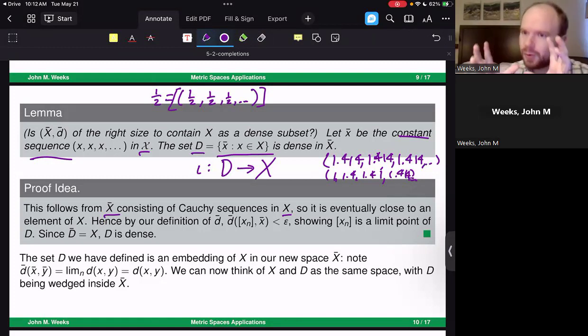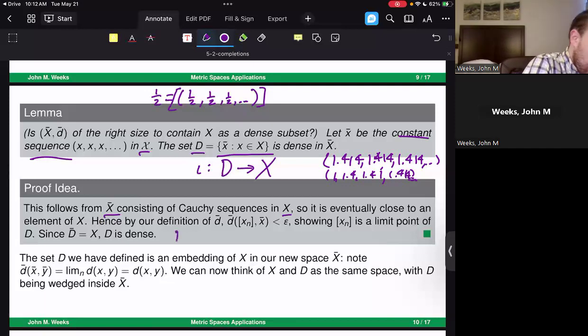So again, think about the order of quantifiers here. You're saying that for all possible distances, there exists a constant sequence. That's important. A constant sequence of rational numbers that is close enough in metric with respect to that closeness parameter that you set beforehand.